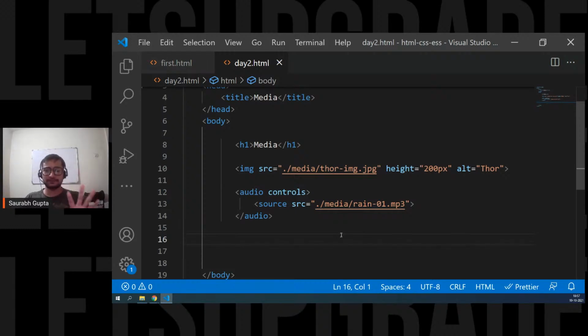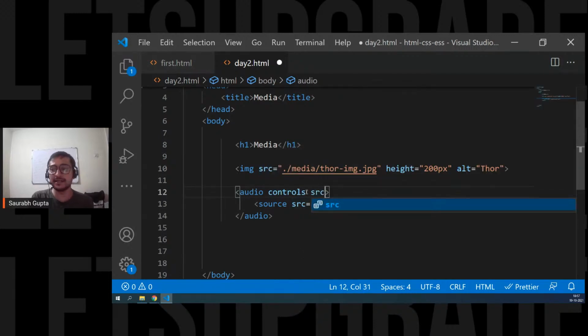Now, what is source and why is it used here? Source is a tag that is used to put the source of the audio. Just like you have the src attribute. But yeah, that's a good question. The question should be: why are we writing source separately? Why are we using an additional tag? Can't we directly write src in here? Why is the audio tag not an empty tag? So I'll tell you why.